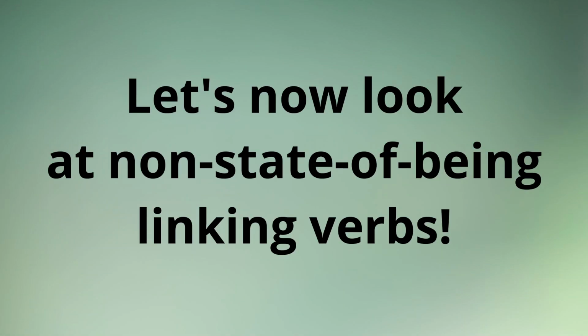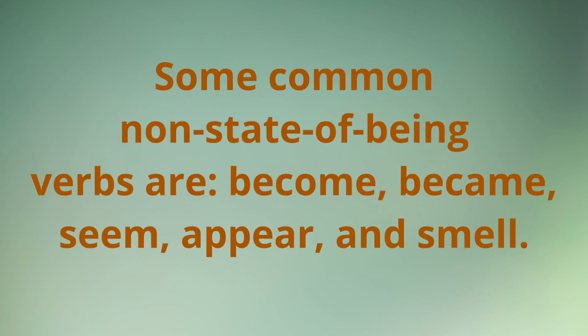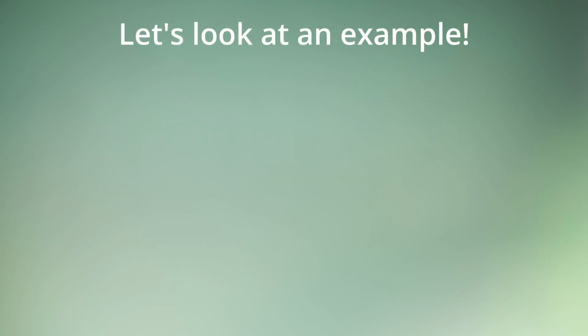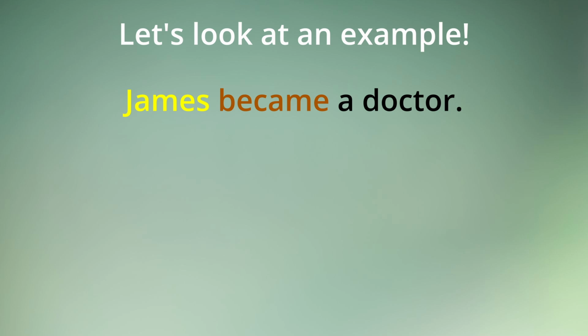Let's now look at non-state of being linking verbs. Some common non-state of being linking verbs are become, became, seem, appear, and smell. Let's look at an example. James became a doctor. In this sentence, James is the subject. Became is the linking verb, and doctor is a noun.